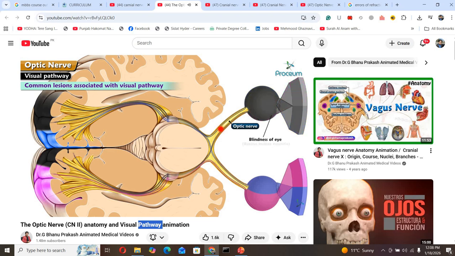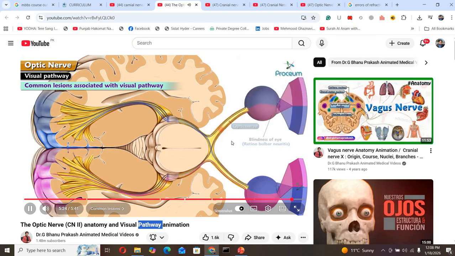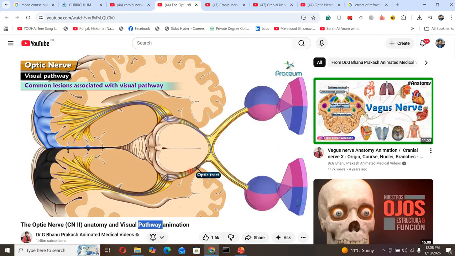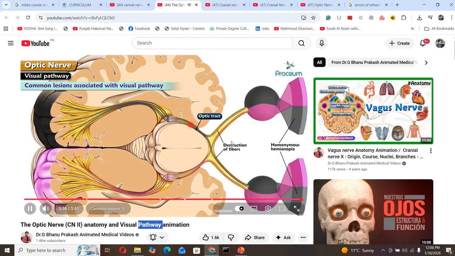A common example is retrobulbar neuritis. Lesions in the optic tract result in homonymous hemianopia, which means loss of both the right halves or left halves of the vision.